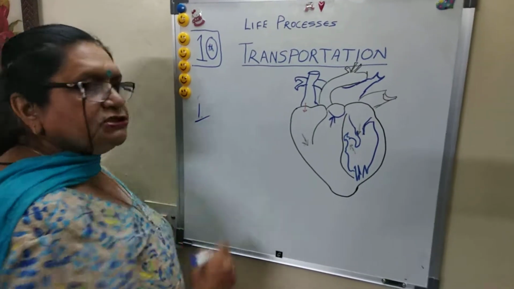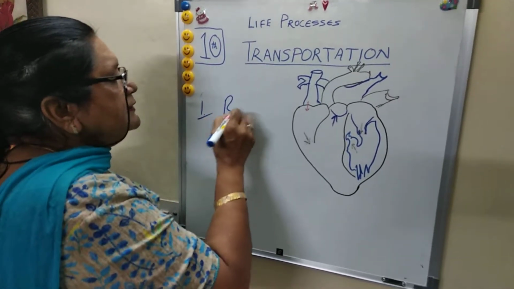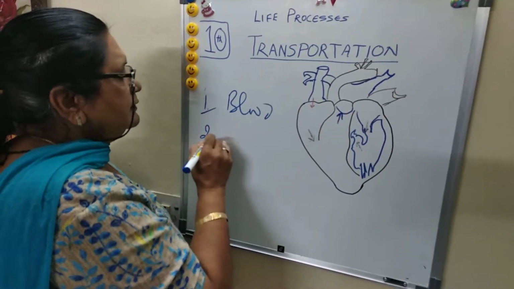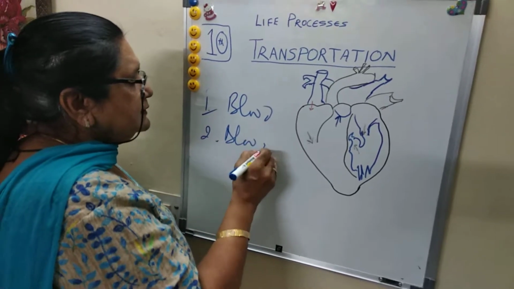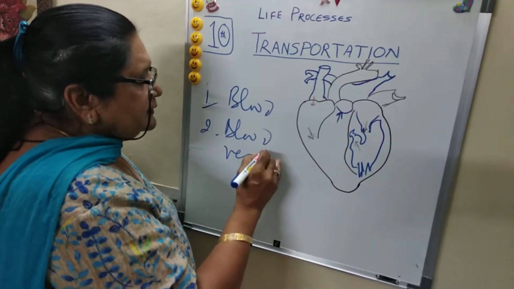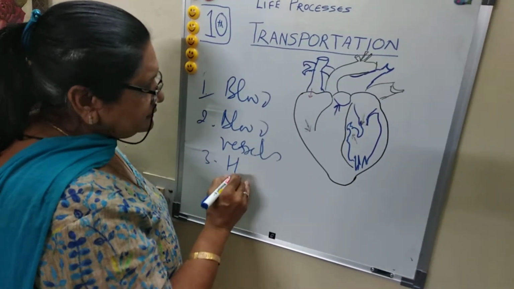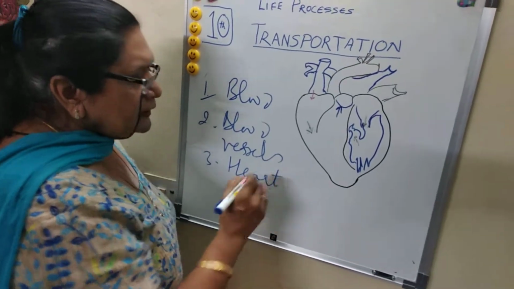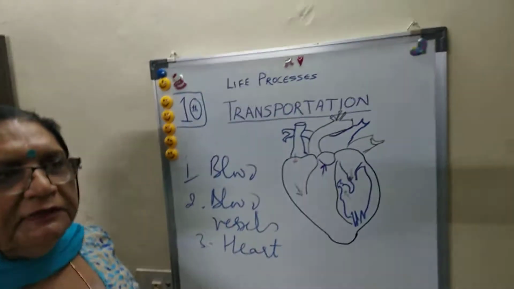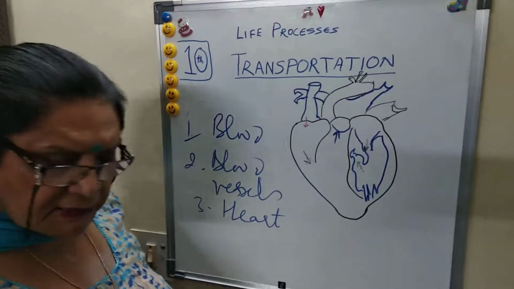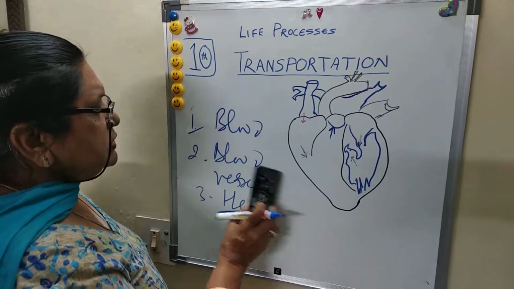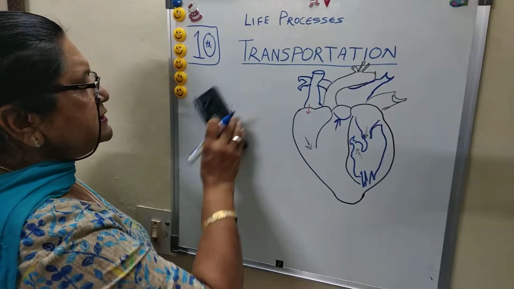One is called blood, second is blood vessels, and third is heart. So three main things for this vascular system. First is blood.